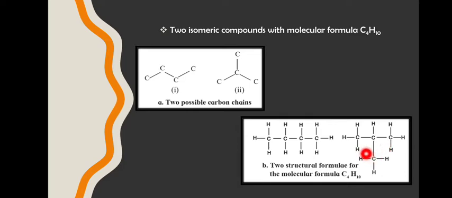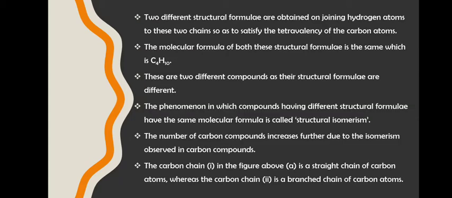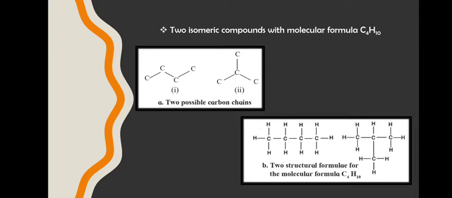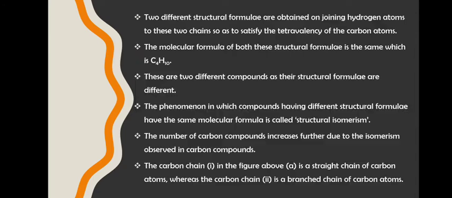So molecular formula is same but structures are different. These are isomeric compounds. What are they called? Isomeric compounds, because their structures are different but molecular formulae are the same. Okay. So these are two different possible chains which can be formed.